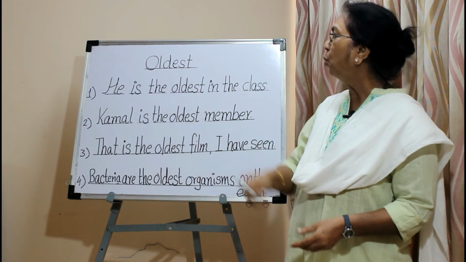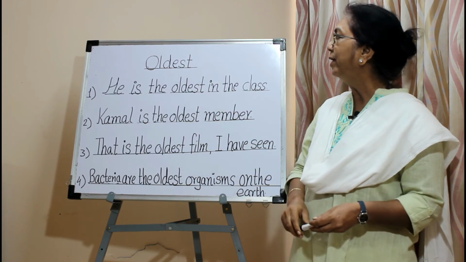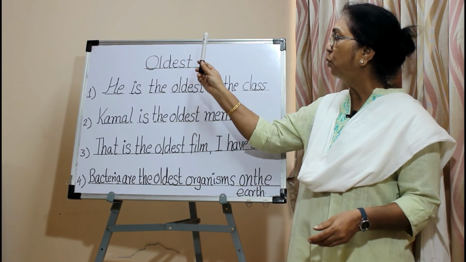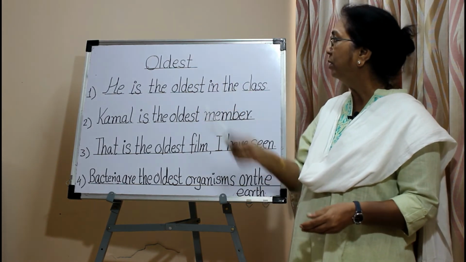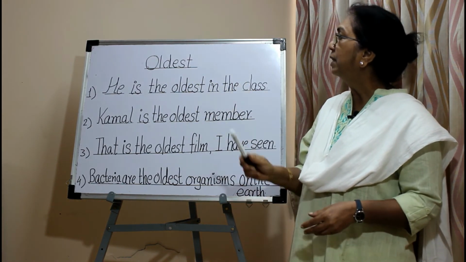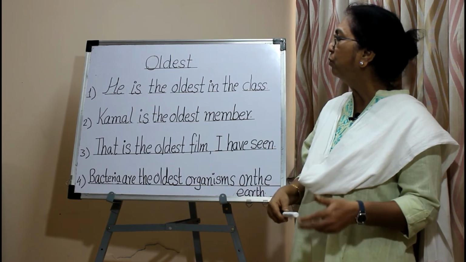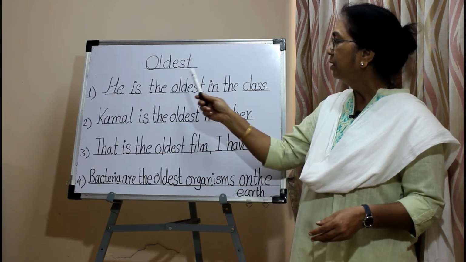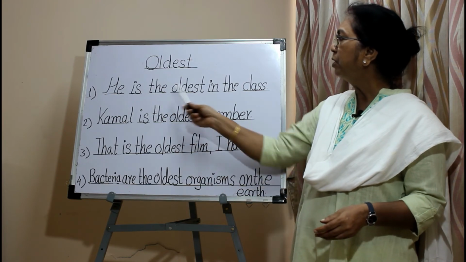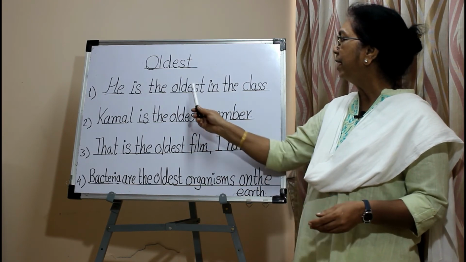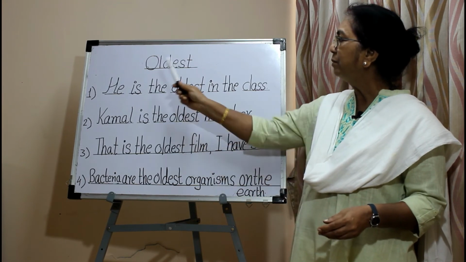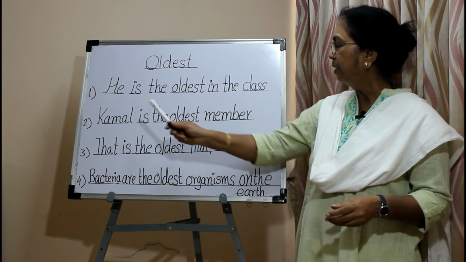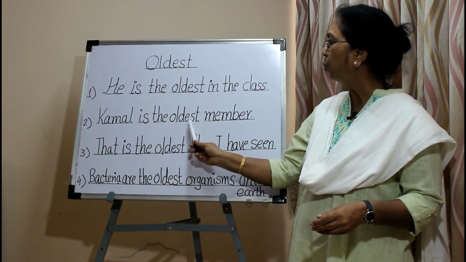The adjective oldest is used in the superlative degree. It is used for a person as well as a thing. It shows someone or something that has existed or lived for the longest time. See the example. He is the oldest in the class. Here the adjective oldest, which is used in the superlative degree, describes the pronoun he. In the second sentence, Kamal is the oldest member.